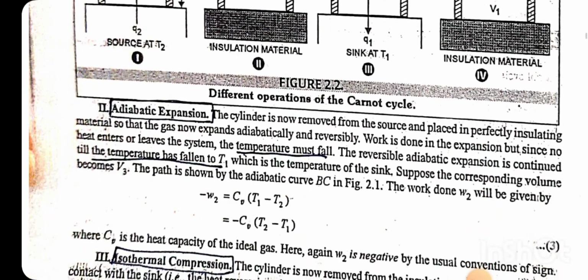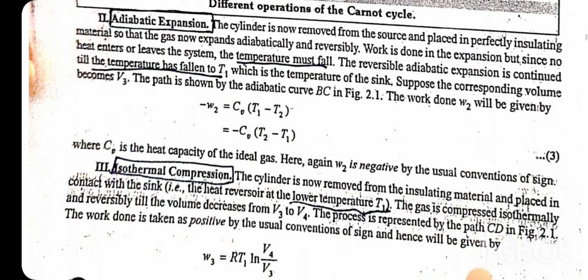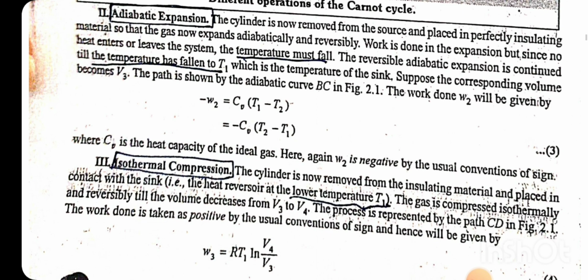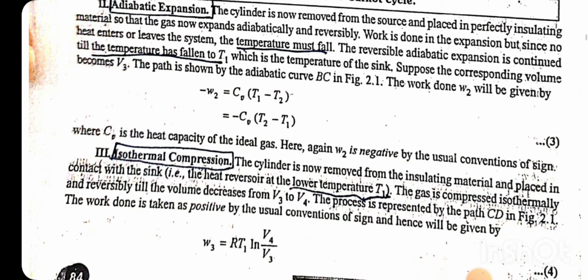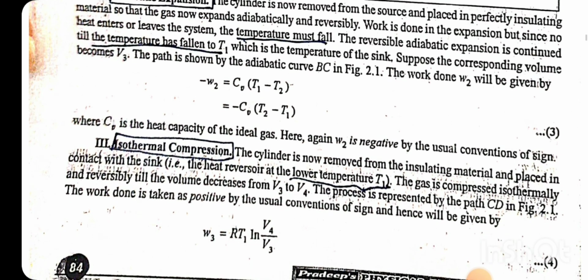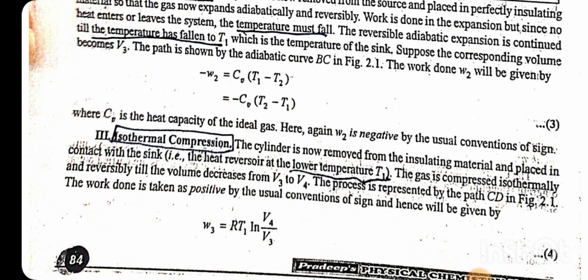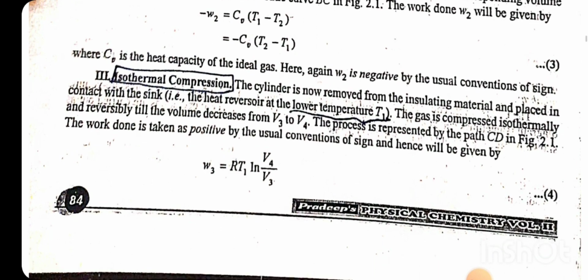Adiabatic expansion. The cylinder is now removed from the source and placed in perfectly insulating material so that the gas now expands adiabatically and reversibly. Work is done in the expansion, but since no heat enters or leaves the system, the temperature must fall. The reversible adiabatic expansion is continued till the temperature has fallen to T1, which is the temperature of the sink. Suppose the corresponding volume becomes V3. The path is shown as BC. Minus W2 equals CV (T1 minus T2) equals minus CV (T2 minus T1), where CV is the heat capacity of the ideal gas.